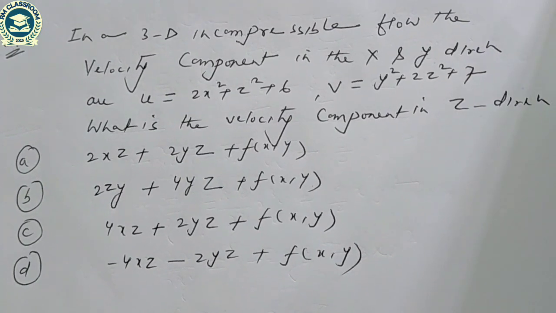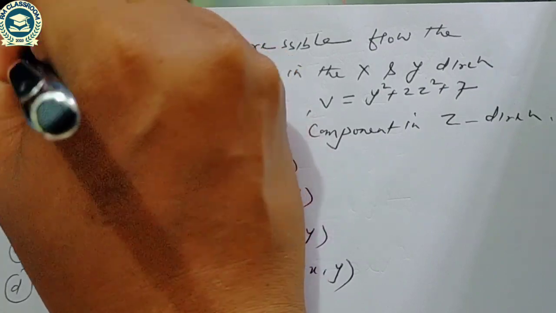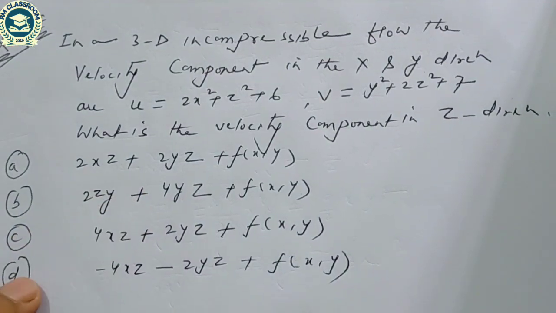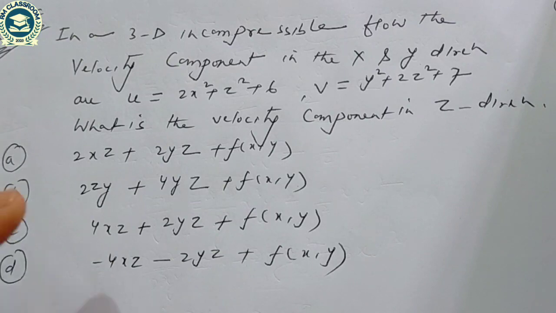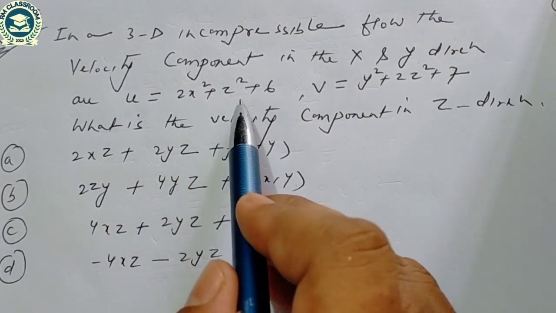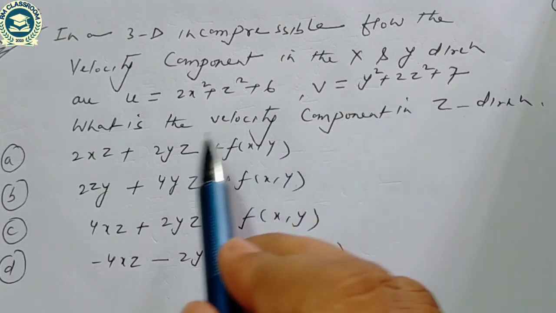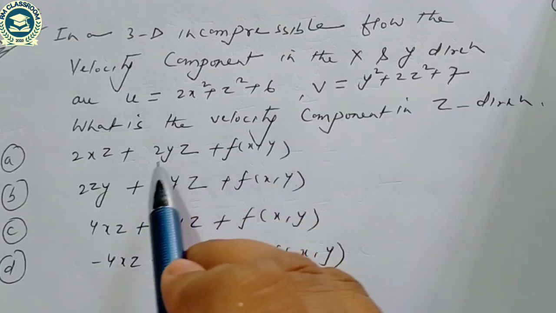So another question I have taken, that is also asked in civil services examination. In a three-dimensional incompressible flow, the velocity component in x and y direction are u is equal to 2x square plus z square plus 6 and v is equal to y square plus 2z square plus 7. What is the velocity component in z direction?